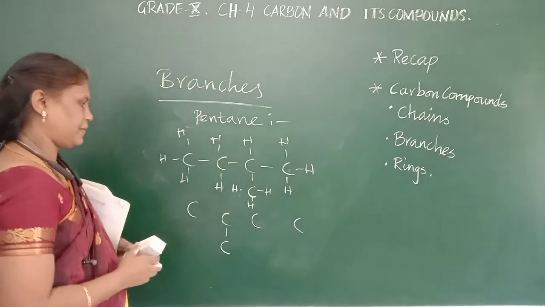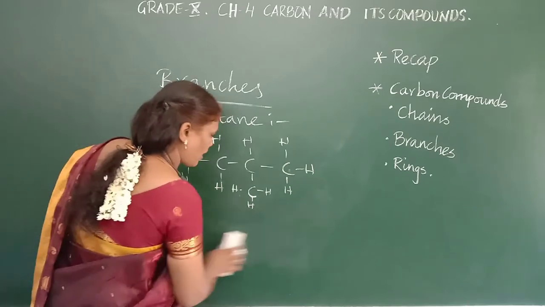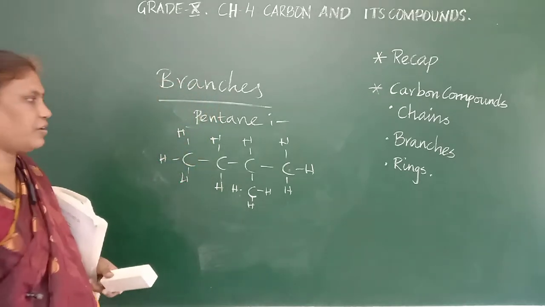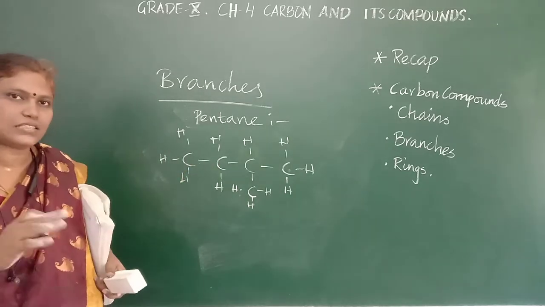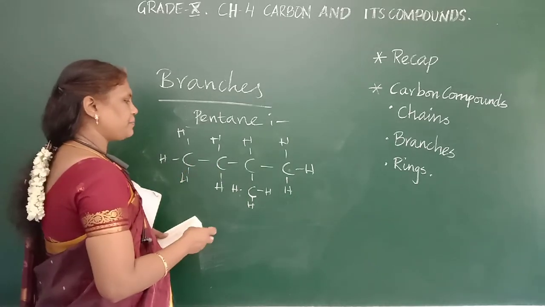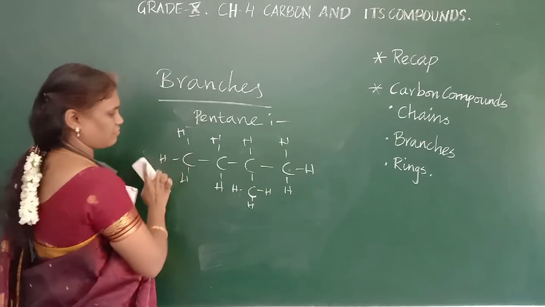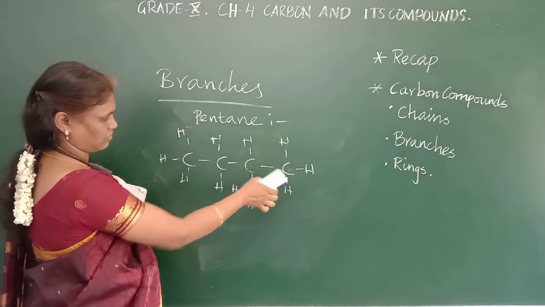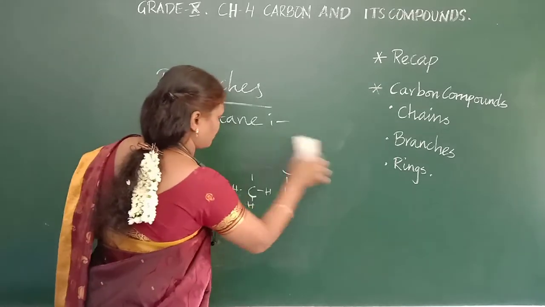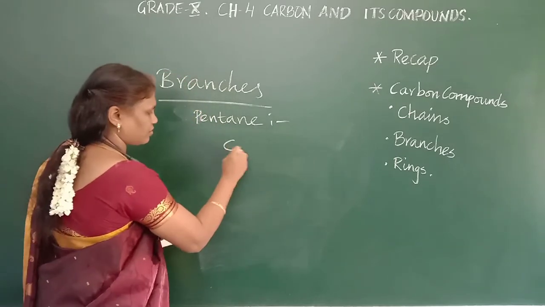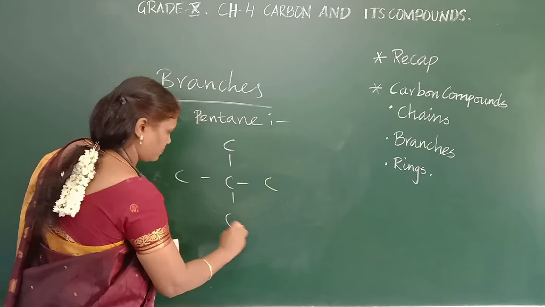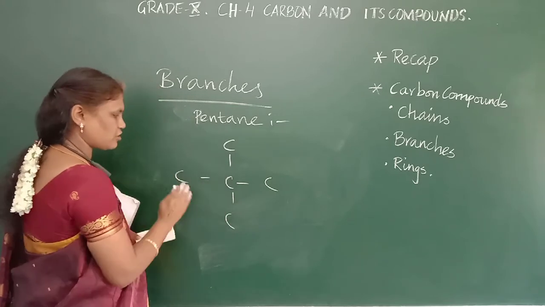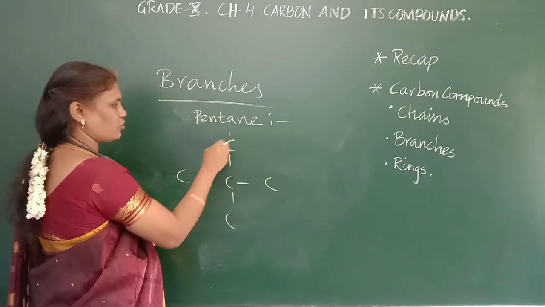Okay, then this is one of the branches. I am putting in the second one. If I put it here also, it is the same. I can put it like this also. Okay, so this is also a 5-membered ring. See here, the count will be correct.